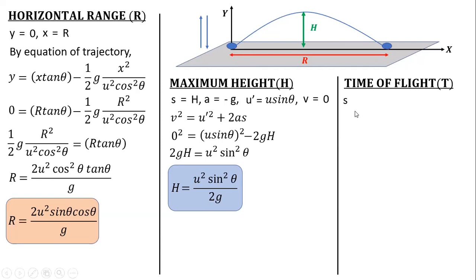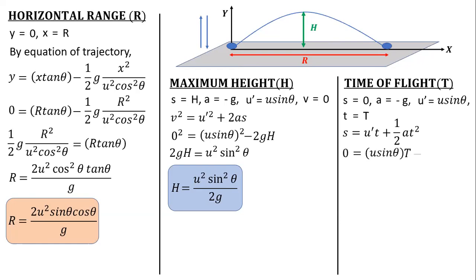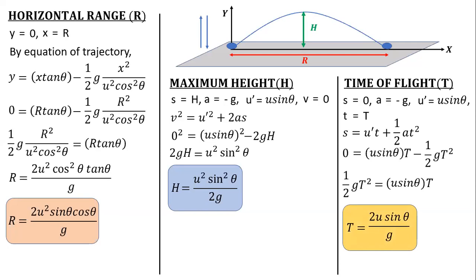In this case also, I can take the vertical displacement as 0. For the vertical motion, the acceleration will be minus g, u dash will be u sine theta, and time will be capital T, the time of flight, because it started from the ground and came back to the ground. If I use the second equation of motion, s is equal to ut plus half at square, and substitute these values, directly I get the time of flight as T is equal to 2u sine theta by g.